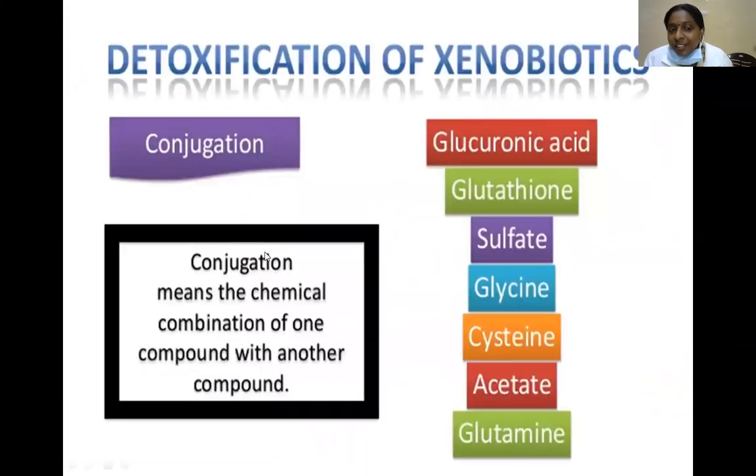Detoxification of xenobiotics. Here the phase 2 reactions are mainly conjugation reactions. Conjugation means chemical combination with one or more compounds: glucuronic acid, glutathione, sulfate, amino acids such as glycine, cysteine, acetate, and glutamine, etc. These are conjugated by chemical combination of one compound with another compound.